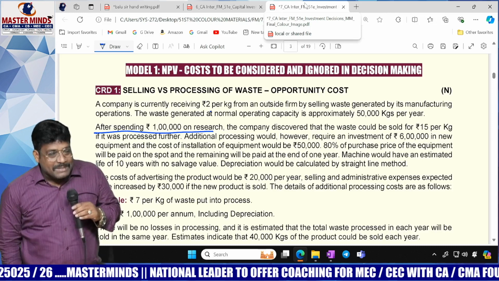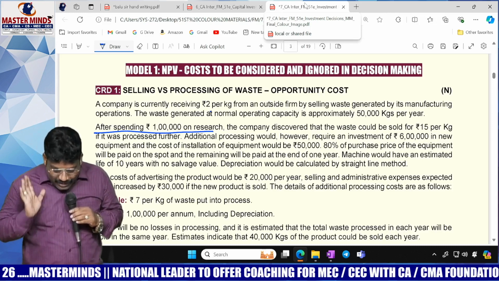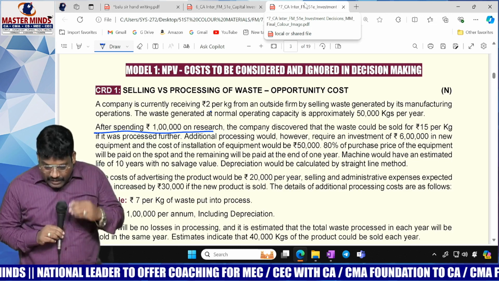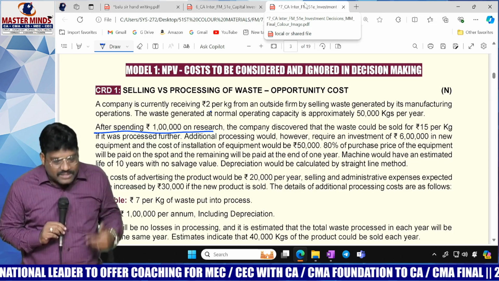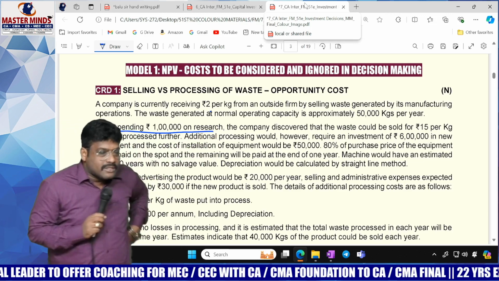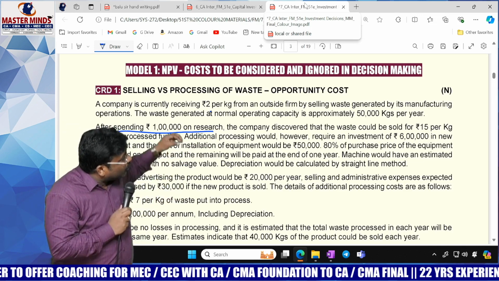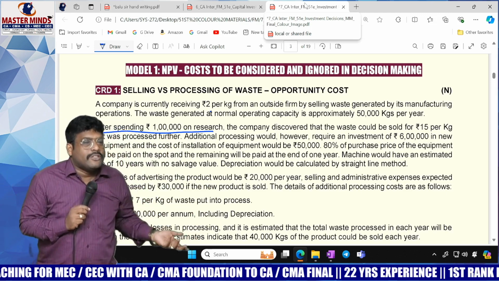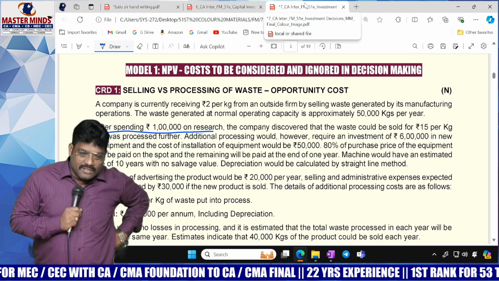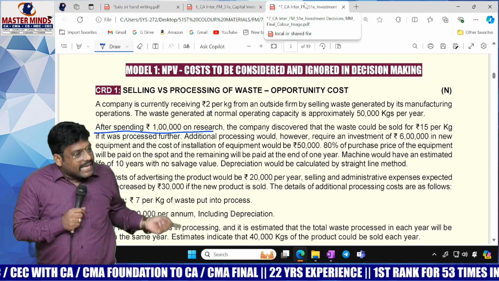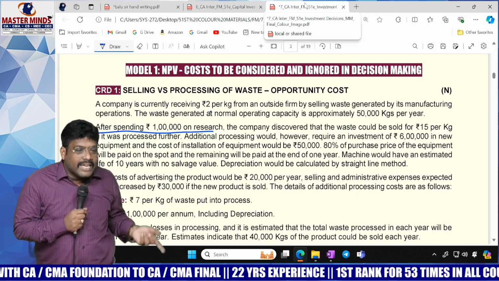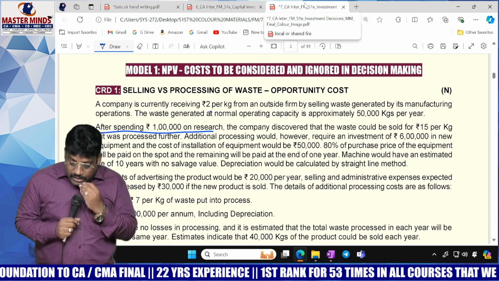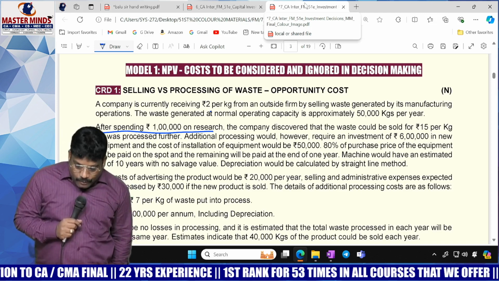Right. After spending 1 lakh on research cost, the company discovered that waste could be sold for 15 per kg if processed further. They spent 1 lakh rupees on research in order to find out whether this would be beneficial or not. This 1 lakh is called what cost? Historical cost. While calculating this project's NPV, it should be ignored, right? The company discovered that waste could be sold for how much? 15 per kg. It was processed further.